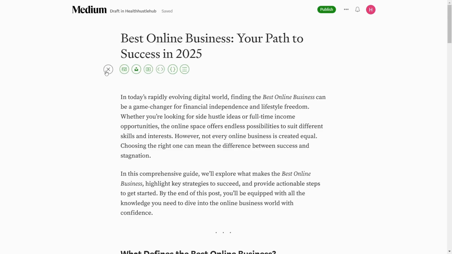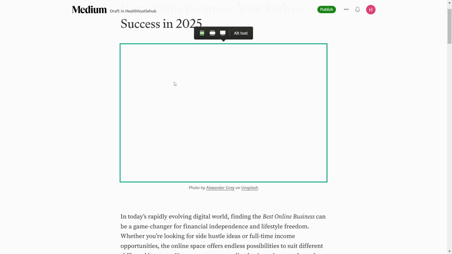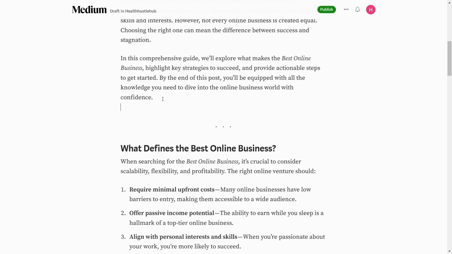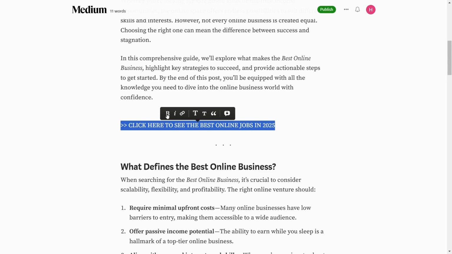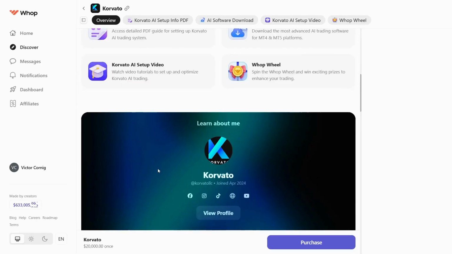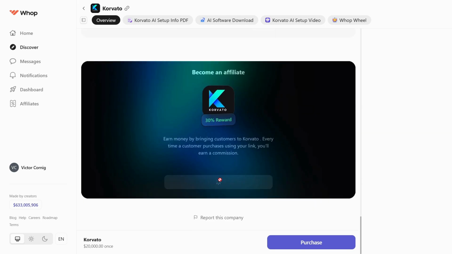Now you want to click on the plus icon, click on Add an Image, search for the type of image you want to add, and once you have it, you can create a call to action that can be taking people to your affiliate link. So you've got to highlight this, make it bold, then go back to Whop. And if you're going to promote this as an affiliate, just scroll all the way down to the bottom, click on Add to my affiliate dashboard, copy your link, which is going to be in your affiliate dashboard.